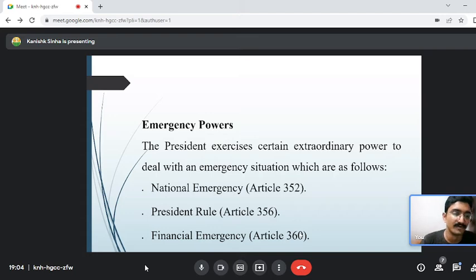This is not a criteria for president rule. When is a president rule imposed in a state? When there is a breakdown of the constitutional machinery. When the constitutional machinery of the state fails, when the government of that particular state is not working according to the constitution, at that time the president rule is imposed. It is the most common thing used by the government of India, or whichever government it is, that is used by the president. That is the president rule, which is imposed in various states of India.